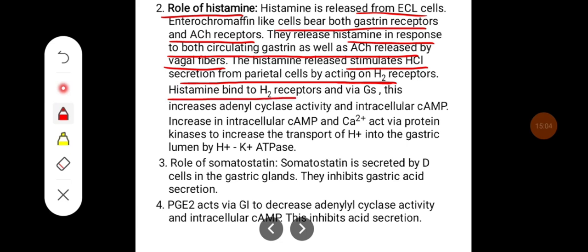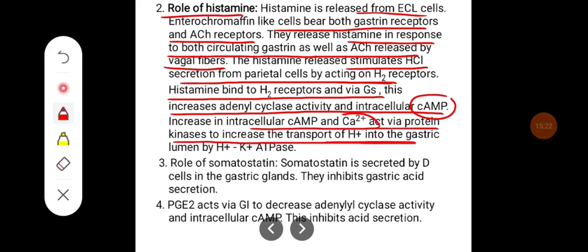Histamine binds to H2 receptors via G proteins, that is stimulatory, and this increases the adenyl cyclase activity and intracellular cyclic AMP. The increase in intracellular cyclic AMP and calcium act via protein kinases to increase the transport of H+ ions into the gastric lumen by hydrogen potassium ATPase.